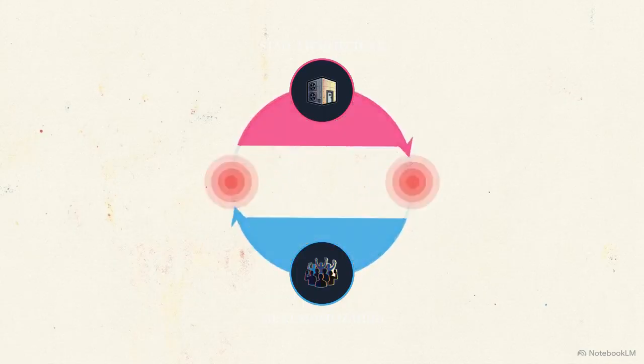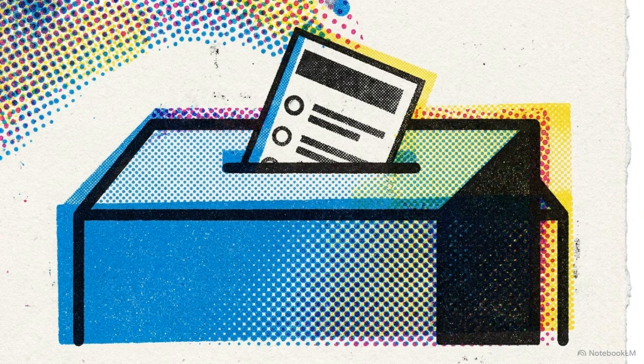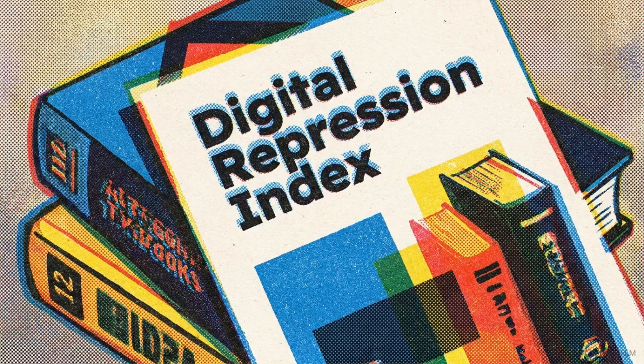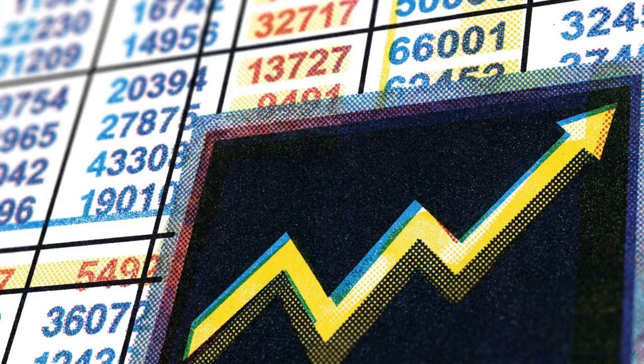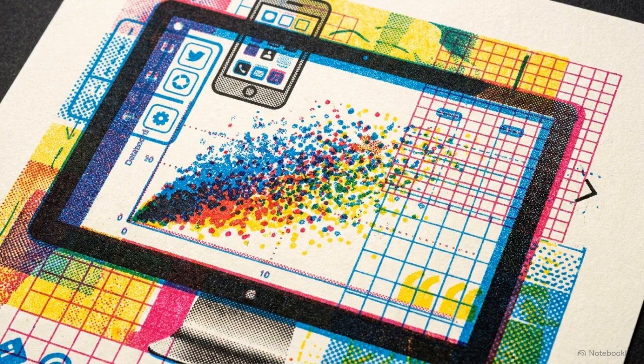Relying on the outdated binary of internet utopia versus digital dystopia blinds us to actual political outcomes. Broad generalizations about democratic immunity or generational apathy disguised as clicktivism simply fail to hold up against the evidence. To accurately evaluate the future of global power, we have to follow the raw data, analyzing the specific digital infrastructure toolkits that states possess and measuring the precise mathematical effects of platform architectures on human behavior.